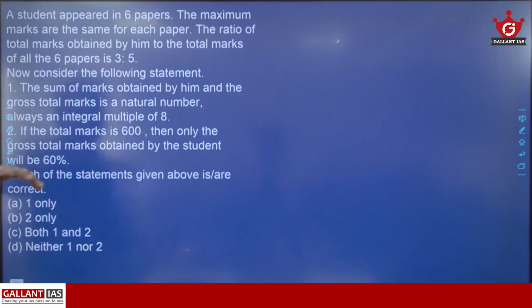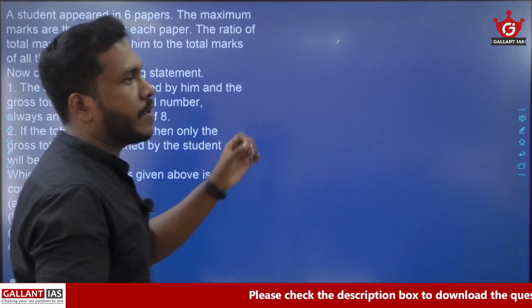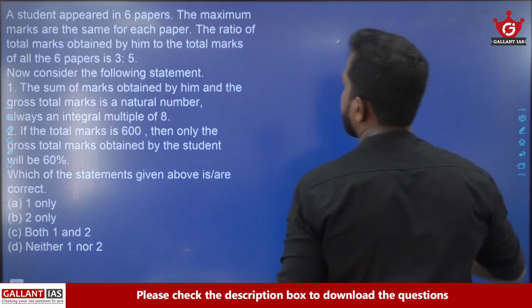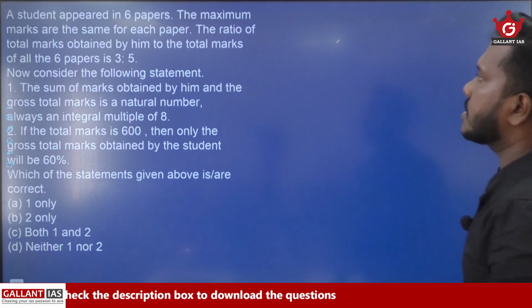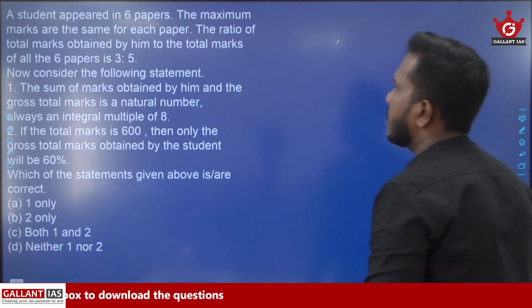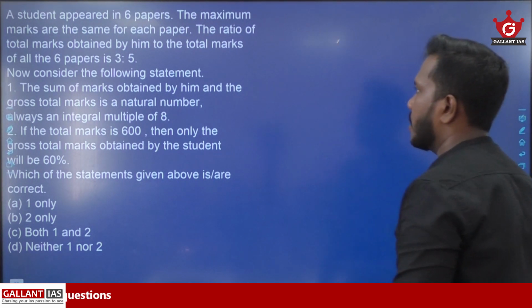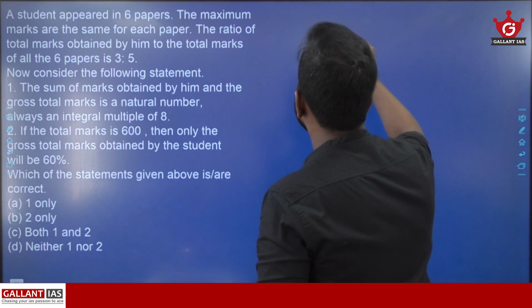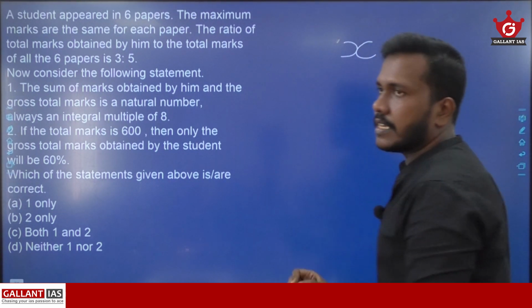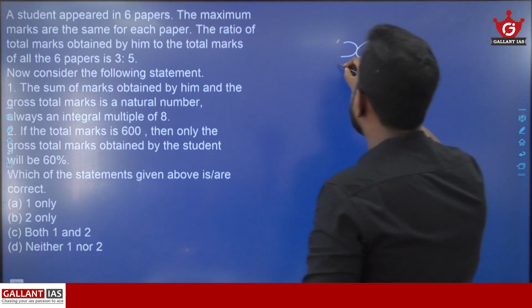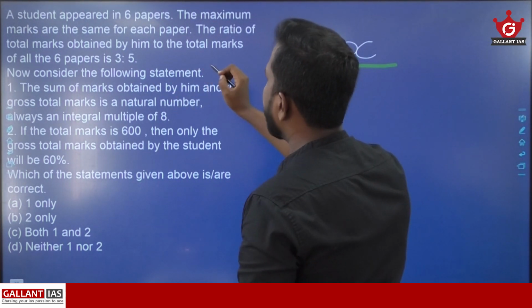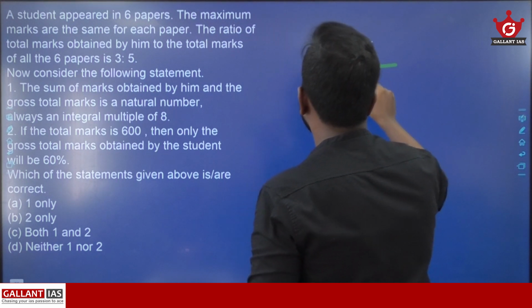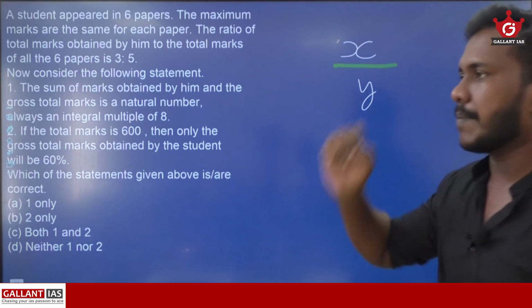Okay, let's deal with statement 1. The sum of marks obtained by him and the gross total mark, if it is a natural number, is always an integral multiple of 8. In the question, a student appeared in 6 papers, and the maximum marks are the same for each paper. Suppose X is the total marks obtained by him, and Y is the total marks for all the 6 papers.